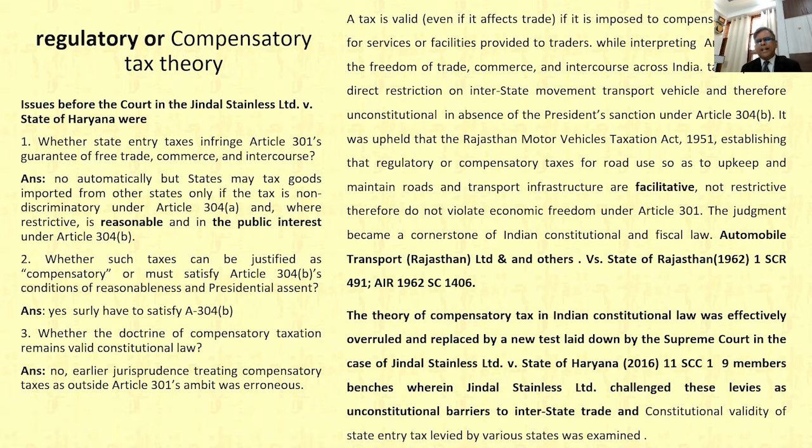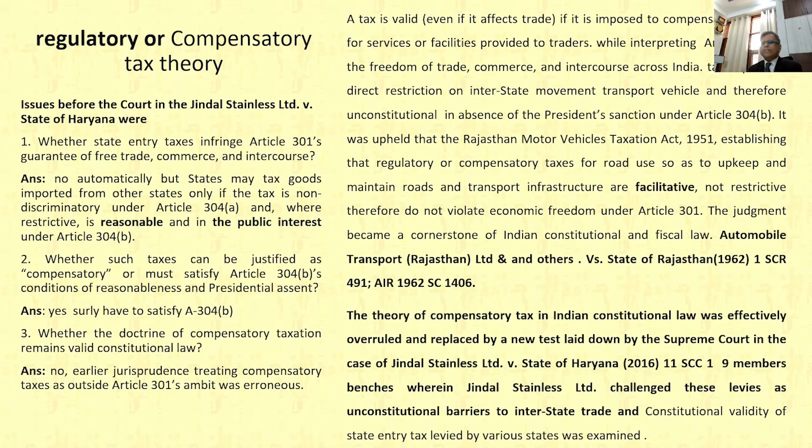The Honorable Supreme Court at that time decided this doctrine, known as the compensatory tax theory, where the tax levied could hinder or create some adverse effect on freedom of trade, commerce, and intercourse across India. So the tax imposed a direct restriction on interstate movement of transport vehicles and therefore was unconstitutional in the absence of presidential sanction under Article 304 Clause B. But at that time the matter went to the Supreme Court.